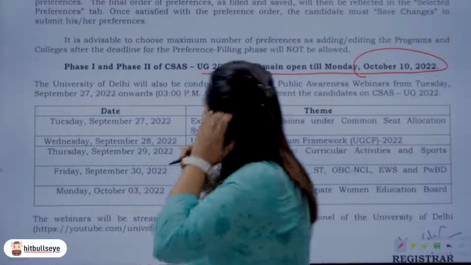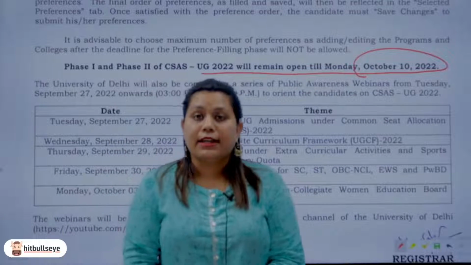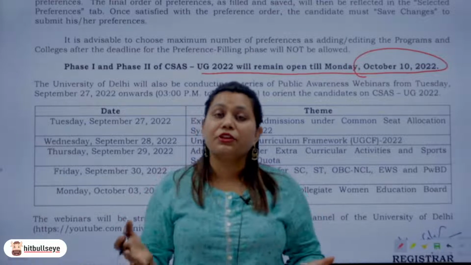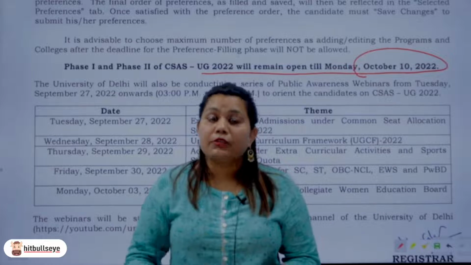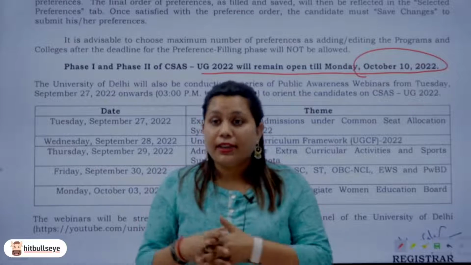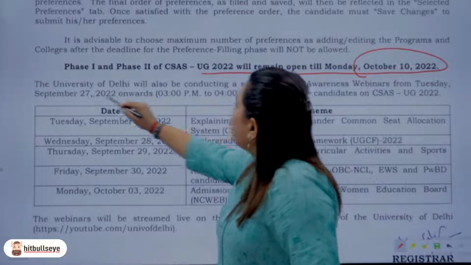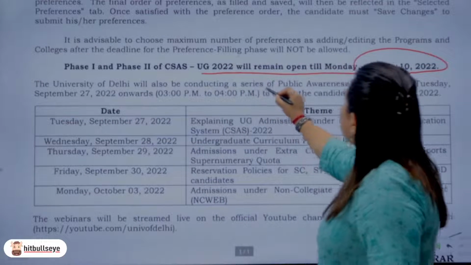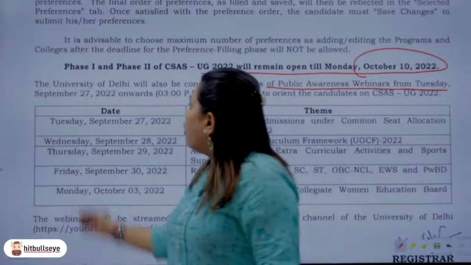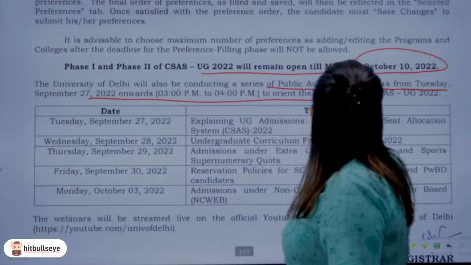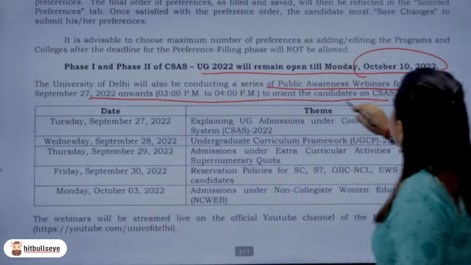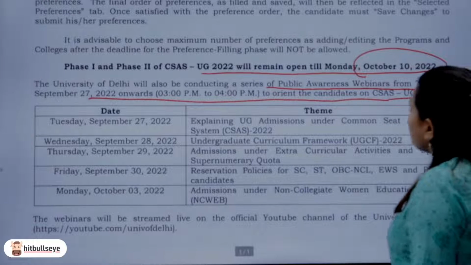Okay, so of course now I understand, because the process is taking place for the very first time. The CUET exam took place for the very first time. This entire process is really new for the parents as well as for the students, and not everybody has 100% clarity on that. So just to make things clearer for you, the University of Delhi will also be conducting a series of public awareness webinars from Tuesday, that is from today onwards, from 3 p.m. to 4 p.m. to orient the candidates on the CSAS UG 2022.